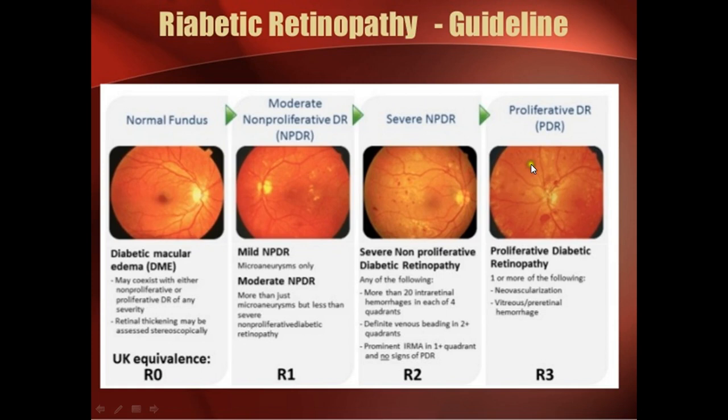So what is proliferative? It has all these features as well as new vascularization or vitreous or pre-retinal hemorrhages. So there is new vessel formation, tortuous vessel formation, and hemorrhages taking place in the vitreous or pre-retinal area. This is called proliferative diabetic retinopathy. IRMA is intraretinal microvascular abnormalities. Okay?